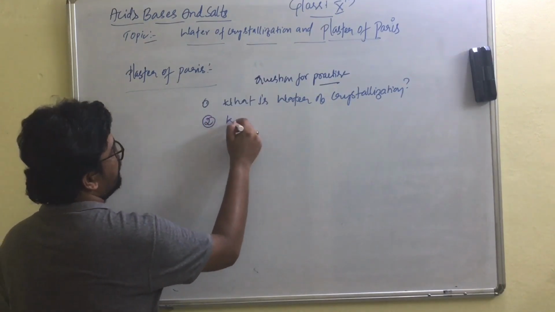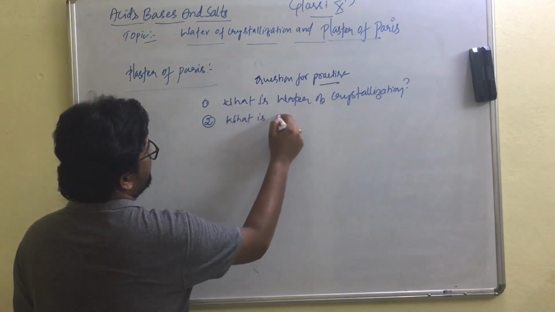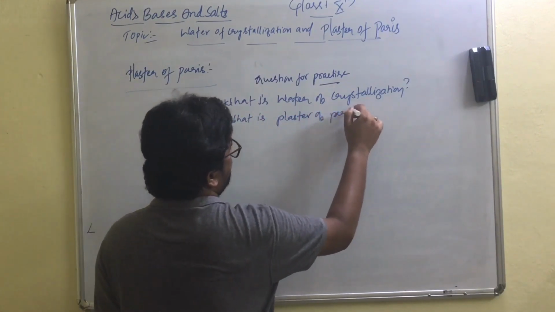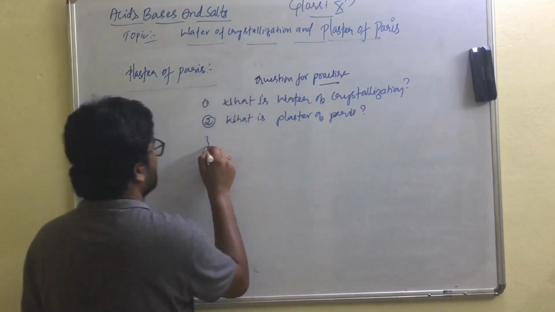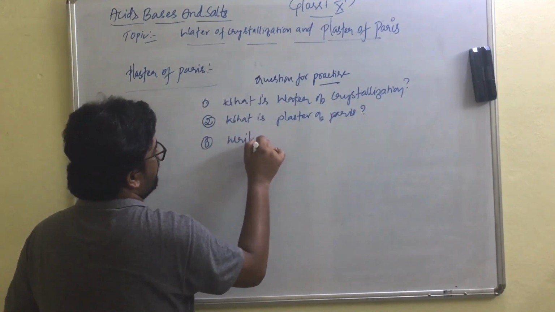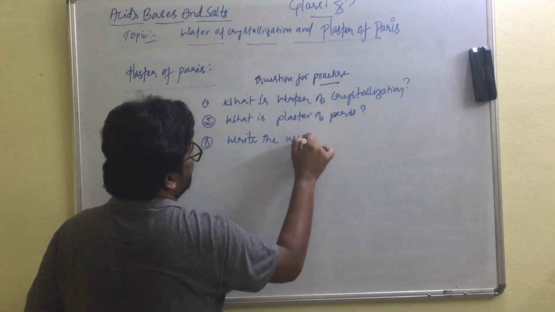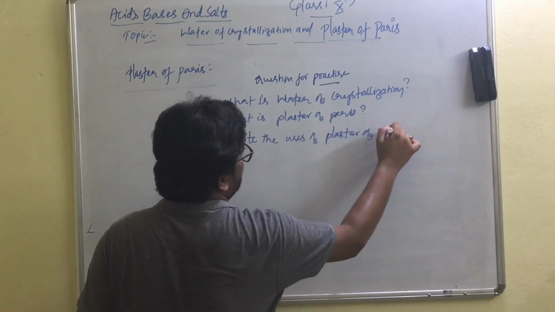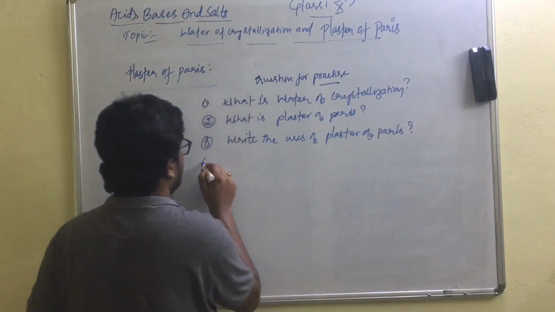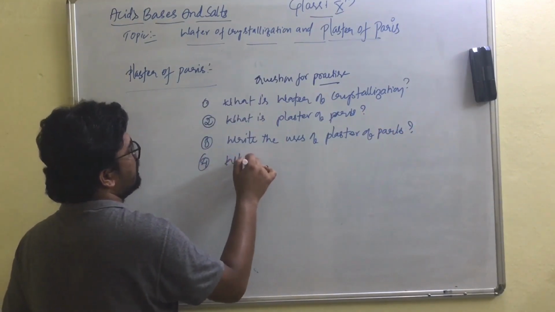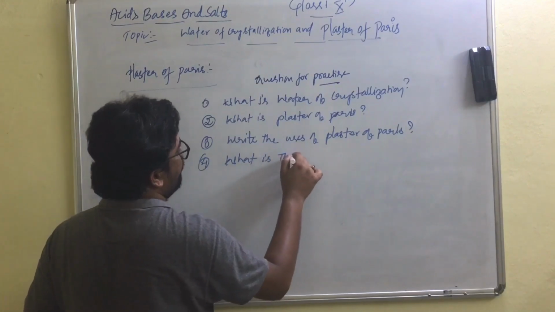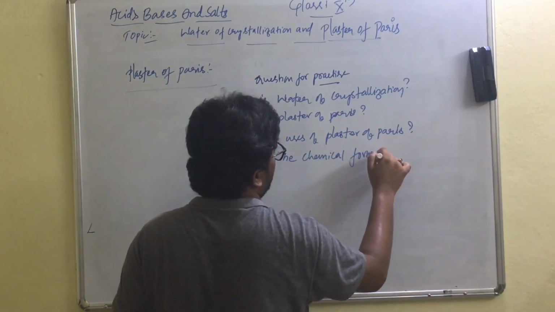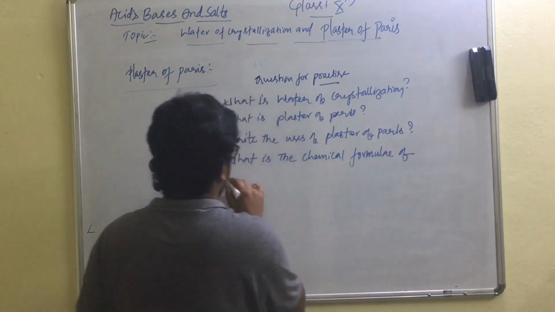The second one: what is plaster of Paris? Write the uses of plaster of Paris. Third one: what is the chemical formula of plaster of Paris?